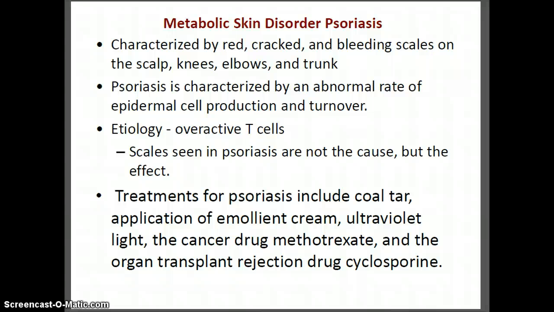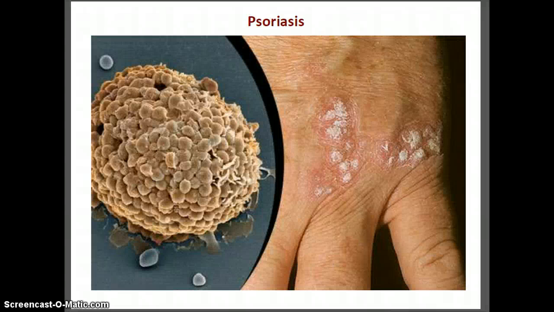And there are various treatments, including emollient cream, coal tar, ultraviolet light, and a cancer drug can be used as well. And organ transplant rejection drug, cyclosporine, is often effective. Here's what psoriasis might look like. Here it is enlarged via an electron micrograph, and here is what the scaly lesions look like.